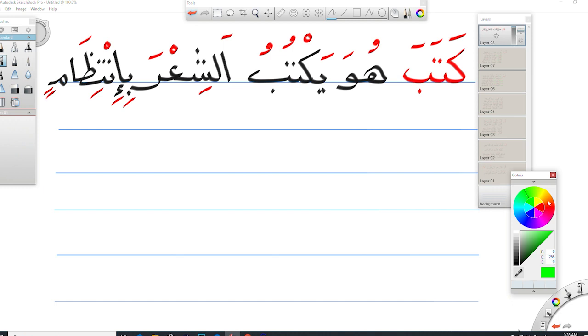Okay, what we add to the root is the letter ya, the initial form of the letter ya. يكتب. هو يكتب الشعر بانتظام. He writes poetry regularly. The second example is for the singular feminine.